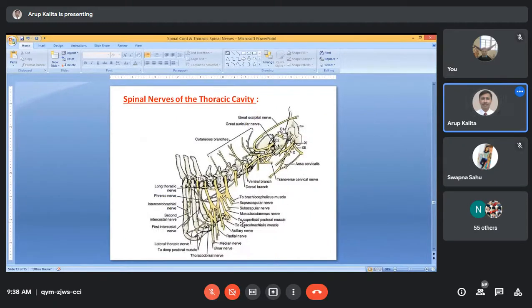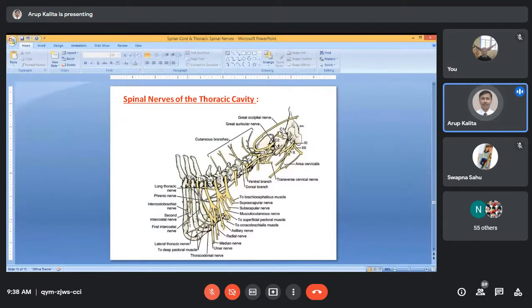Now here you see, this is T1, this is T2. One branch will supply the brachial plexus, another branch will go straight into the intercostal space. But the T2 thoracic spinal nerve gives another branch.